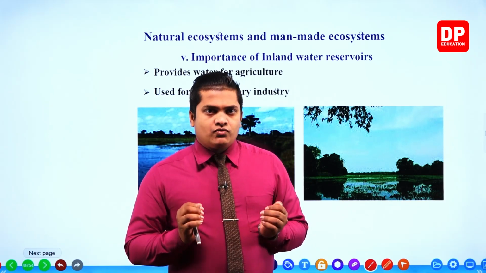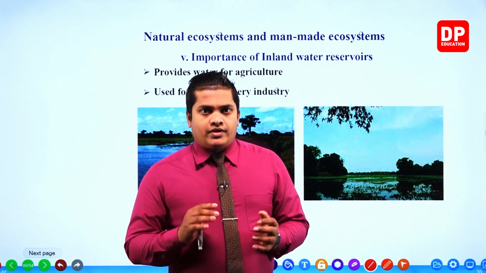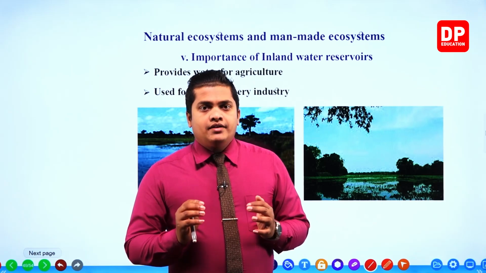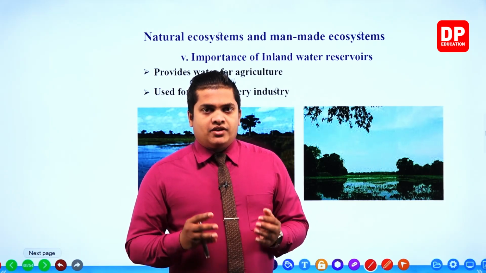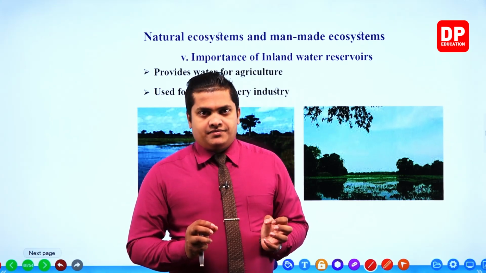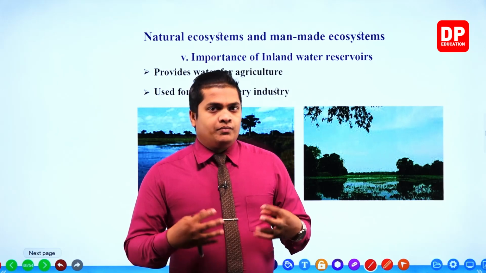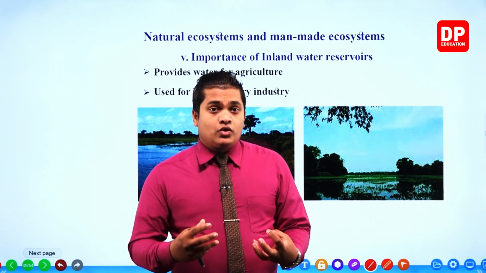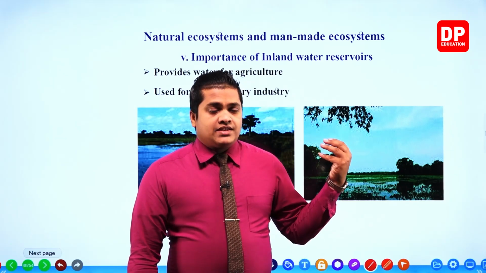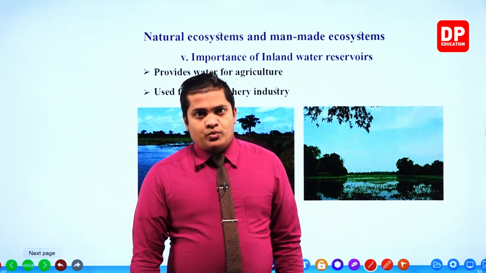These freshwater fishes are caught by the people, and we can even consume them. Actually, freshwater fish are very tasty, right? I think you have tried these things. Freshwater fish is also a good source of proteins. These inland water reservoirs are being used for the fishery industry as well.